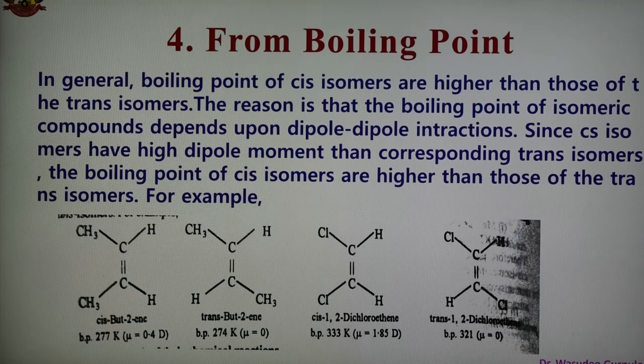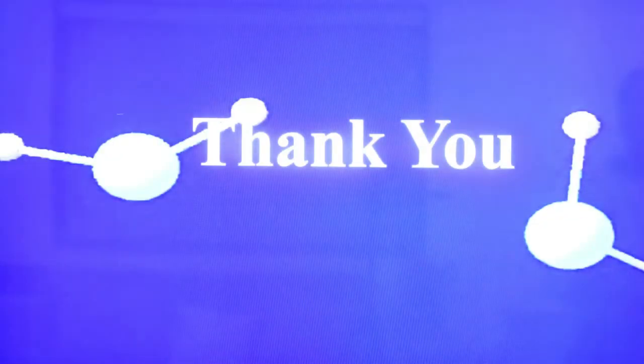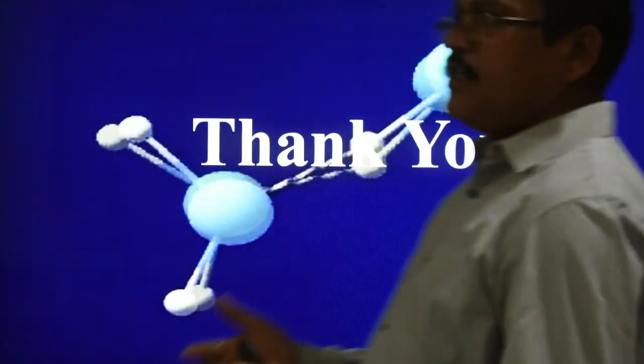Of the two isomers, one has the higher value and the other has the lower. The isomer whose boiling point is higher is the cis, and the isomer whose boiling point is lower is the trans isomer. So on the basis of boiling point, it is also possible to determine cis and trans isomers. These are the methods, and some more methods are there to identify the cis and trans isomer.